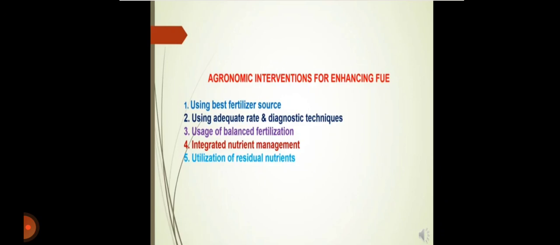Then third, use of balanced fertilizer management. Balanced fertilizer management includes adequate supply of all essential nutrients, proper method of application, right time of application and nutrient interrelationships. Then fourth, integrated nutrient management.